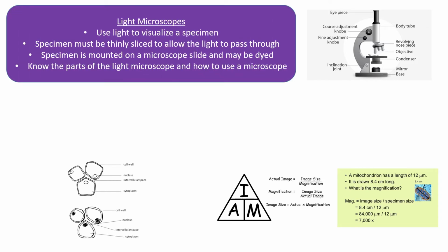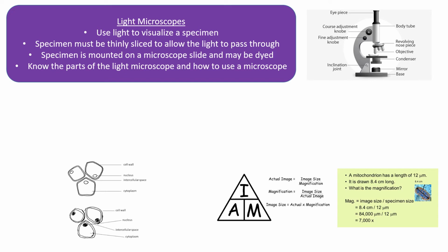Okay, let's have a think about microscopes and actually visualizing these cells, and how do we know about the structure of cells? Well, we know because we're able to look at them under microscopes. There's two different types of microscopes: a light microscope, which is what you'll be used to using in a school lab, and an electron microscope, which you might not be familiar with because you only find those in working labs and university labs. So a light microscope uses light to visualize a specimen. The clue is in the name there. So light shines through the specimen and visualizes it in that way.